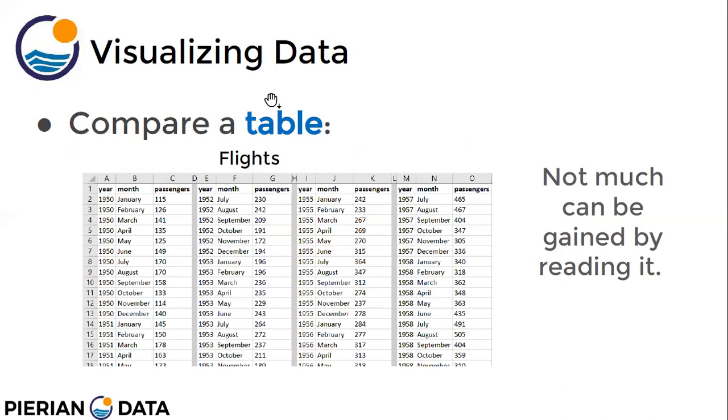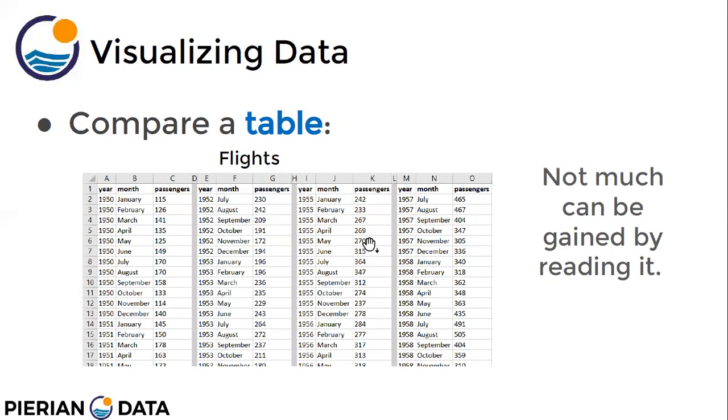Next thing is visualizing data. Now think of a situation where I give you an Excel sheet like this, right? It contains year, month, and passengers, and this data is about the last 50 years. So you have 50 into 12 rows, so you have 6,000 rows, and these columns are there. You want to study all these 6,000 data points together, and you are being given this Excel sheet. Based on this, you have to make out any kind of information that you can, right?